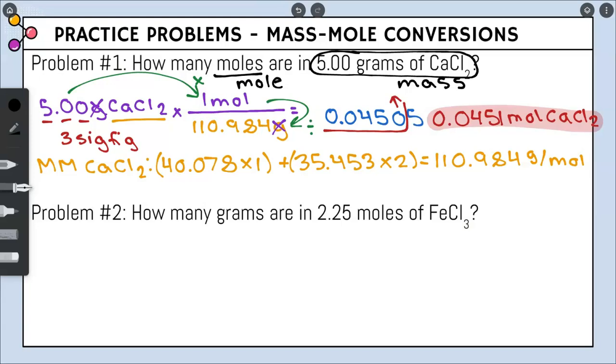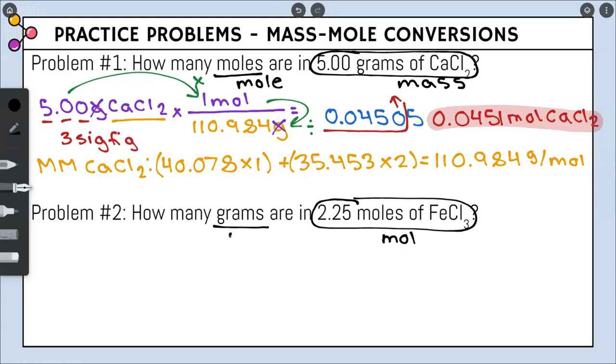Problem number 2 says, how many grams are in 2.25 moles of FeCl3? Well, we're given 2.25 moles of FeCl3. The problem asks us to solve for grams. Therefore, since I circled moles as my given unit, we are going to start at moles this time.